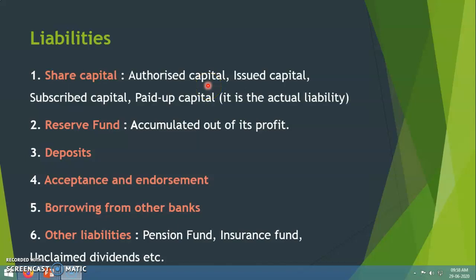What is authorized capital? Authorized capital is the capital that can be raised by issuing shares by a bank. Then issued capital. It is the actual amount of shares issued to the public.